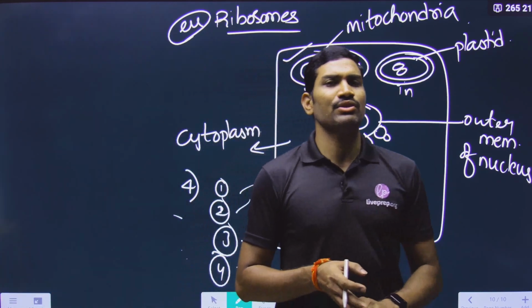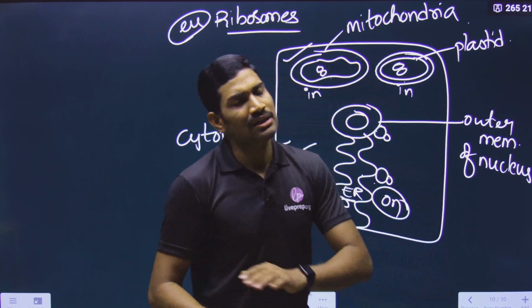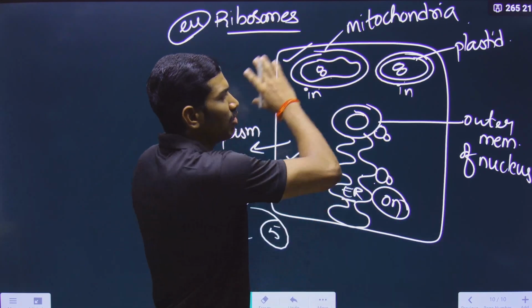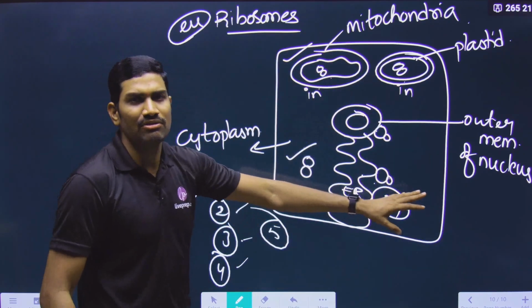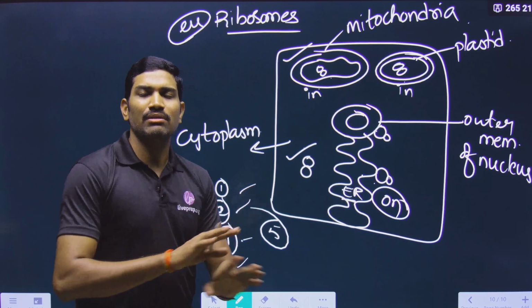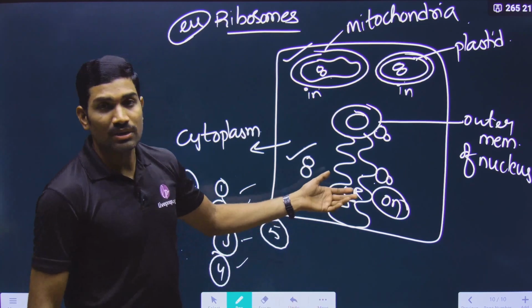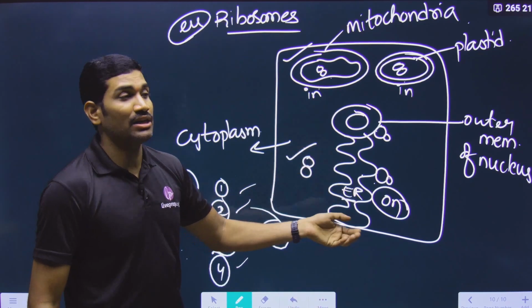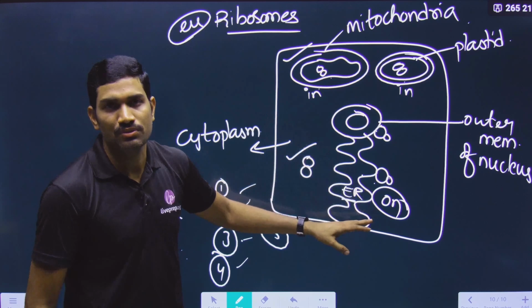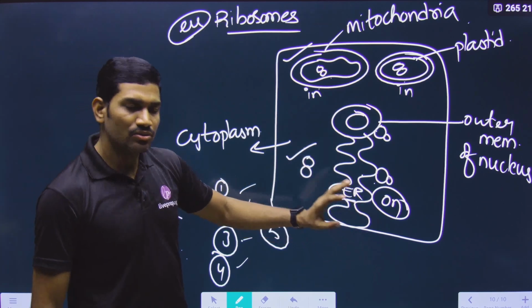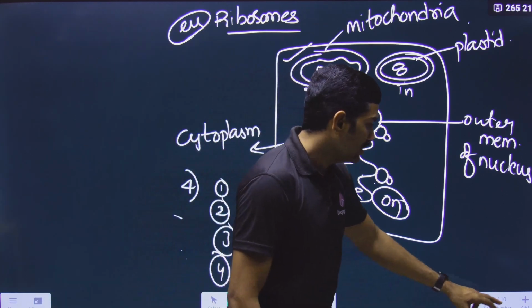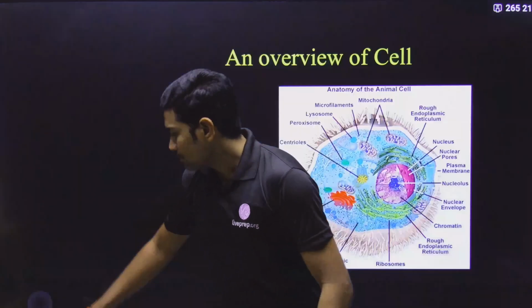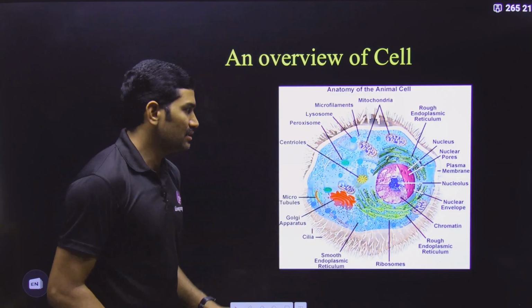Since it is an overview, I don't want to give more details here. Separately we will study. If we study all these prokaryote and eukaryote things, whatever we have discussed now, with that this chapter will be completed. Okay. This is a very big chapter and its weightage in NEET examination is very huge. A huge number of questions they are asking. So that is the reason why it is a very important one. And now let us quickly go with the overview from the PPT. And then finally we will read NCERT sentences. Quickly we will go through this.